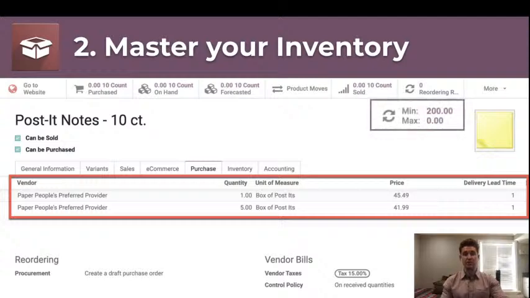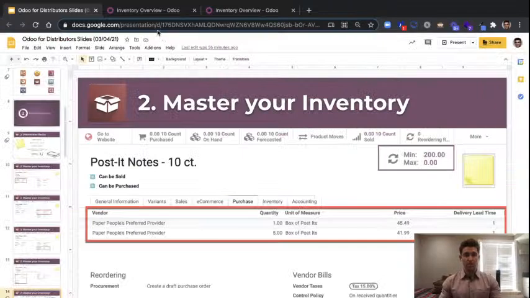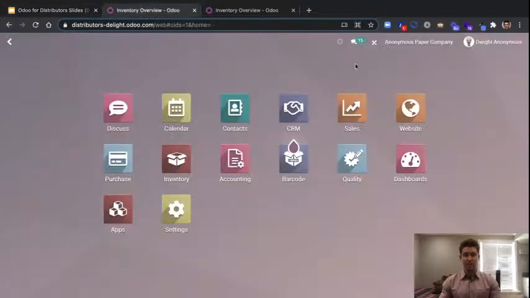And the last little piece here of configuration is just setting up our reordering rules. So this is one of the ways that we can, within Odoo, help to maintain inventory levels at the amount that we need. We can set up a minimum or a max, and Odoo will read that and then automate accordingly. And we're actually going to go see all of this live now. So let me actually get out of this page and we're going to go hop into a dummy database here.